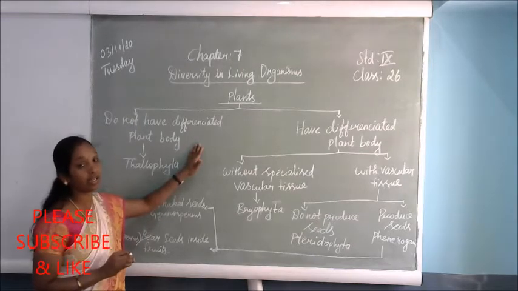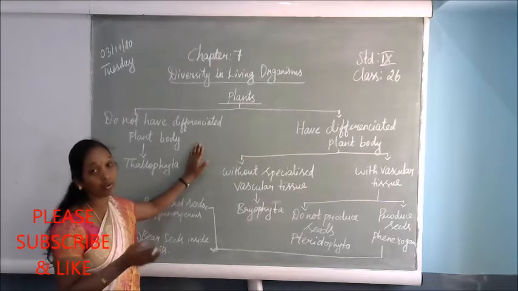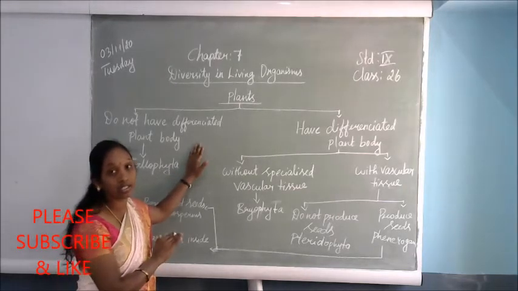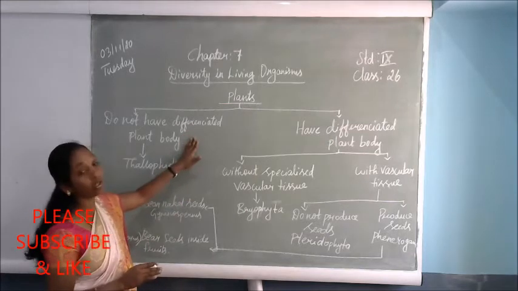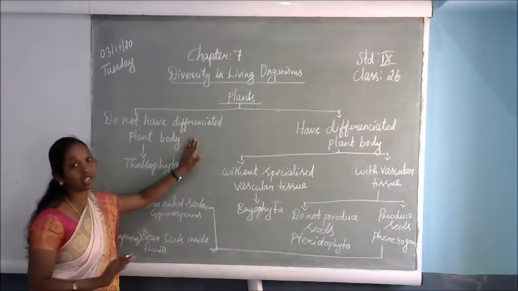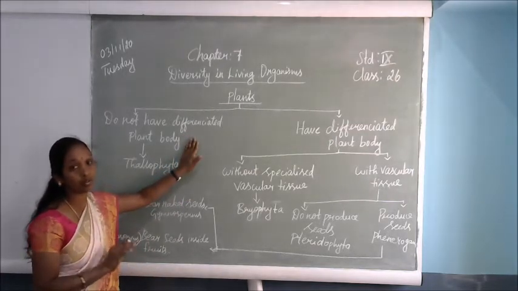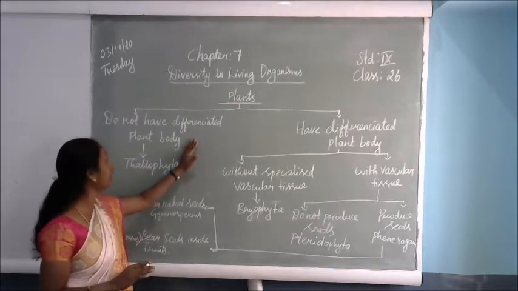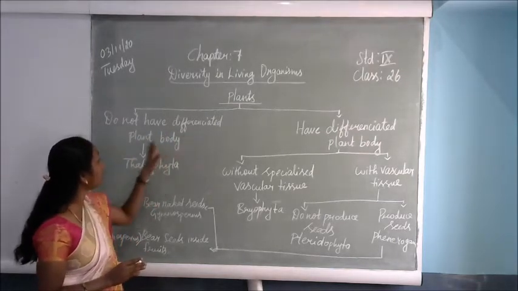That is called algae. And you can see most of the ponds and water bodies have a greenish layer. Those plants are called algae. So there is no differentiation in the plant's body. There is no leaf, no stem like that. So they do not have a differentiated plant body.